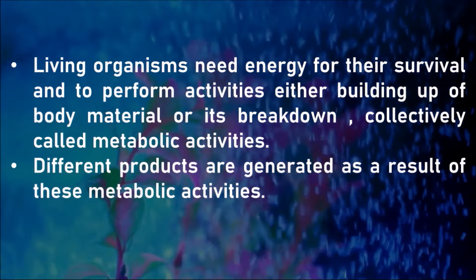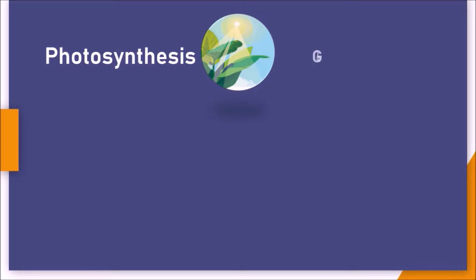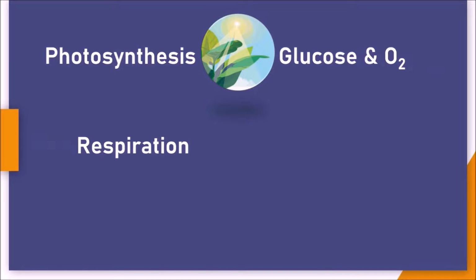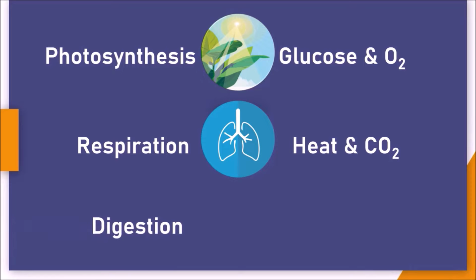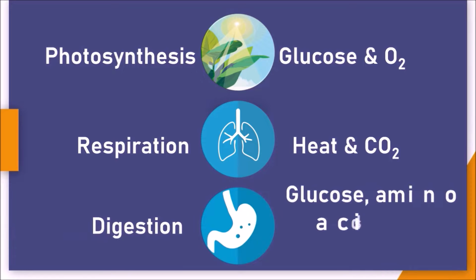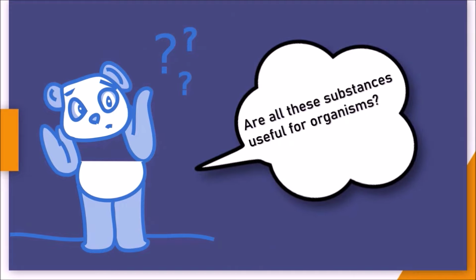Let us see, for example, as a result of photosynthesis in plants, glucose and oxygen are produced. At the same time, as a result of respiration, heat and carbon dioxide are formed. And as a result of digestion, several substances like glucose, amino acids, fatty acids, glycerol, feces, etc. are formed. Are all these substances useful for organisms?